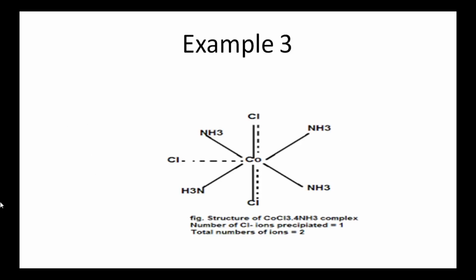Next example is CoCl3·4NH3. Here there are only 4 NH3 molecules. These 4 NH3 molecules are represented by thick lines. But to satisfy the 6 secondary valencies of cobalt, in this molecule, two chloride ions go inside the coordination sphere. These two chloride ions have dual behavior, so these are represented by one dotted line and one thick line. This dotted line chloride ion represents the primary valency.